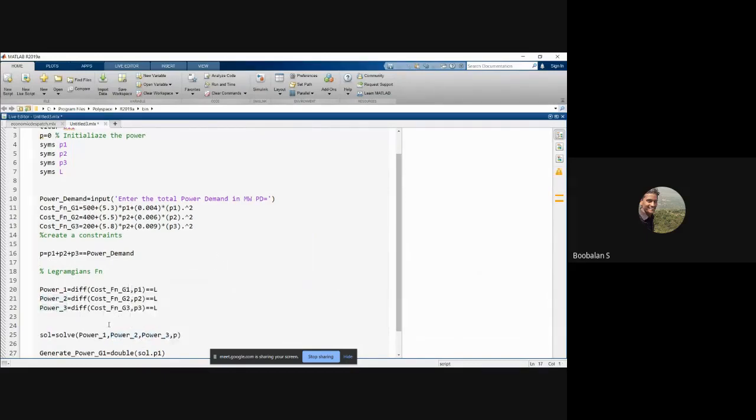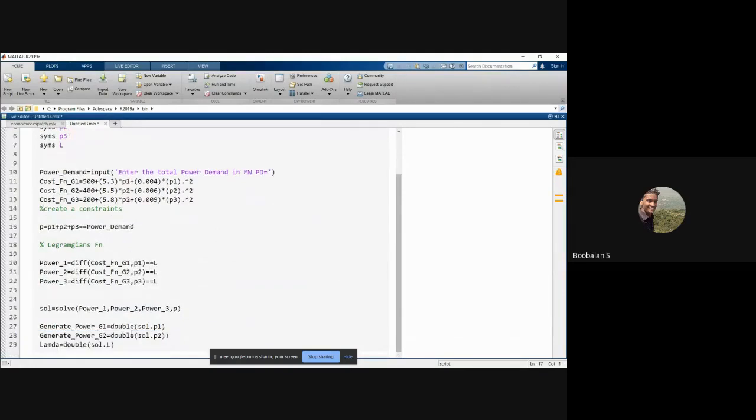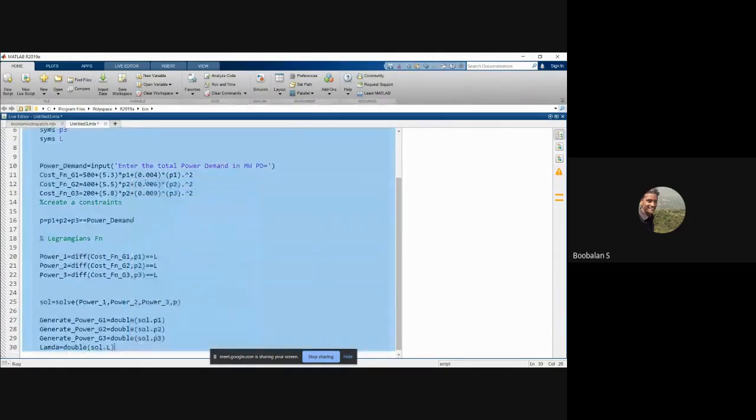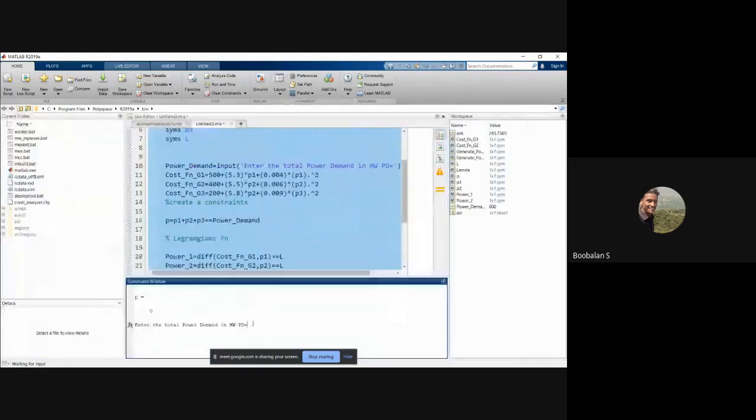So everything is now over there. Finally we need to print it out, right? So we need to generate power P3. We need to print it out. Just paste, one second. Generate power 3. Double solve P3. That's all, right? Just run it, one second, and it will ask you about input power. That is, we need to give it about 800 megawatt, right? Just enter it. Right, got the idea, right?